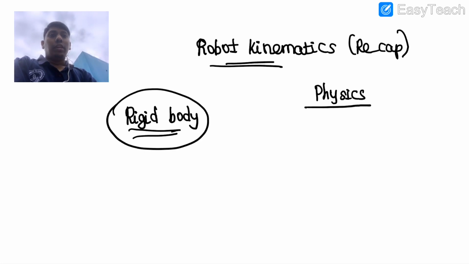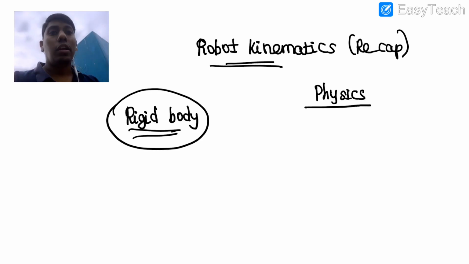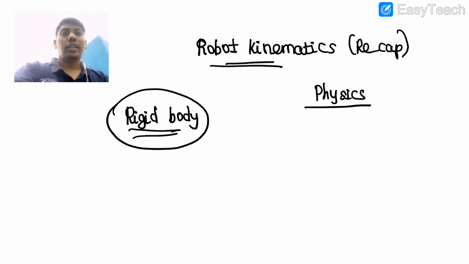Very good morning. Today we are going to recap on robot kinematics. In the last two classes we have seen what a transformation matrix is and what robot kinematics is, very briefly. So this recap will give a little more detail about that. And before going into it in detail, let me start with what we are going to focus on.